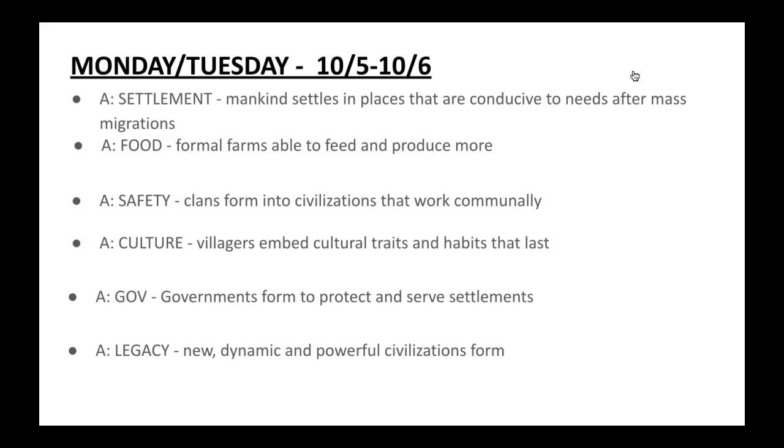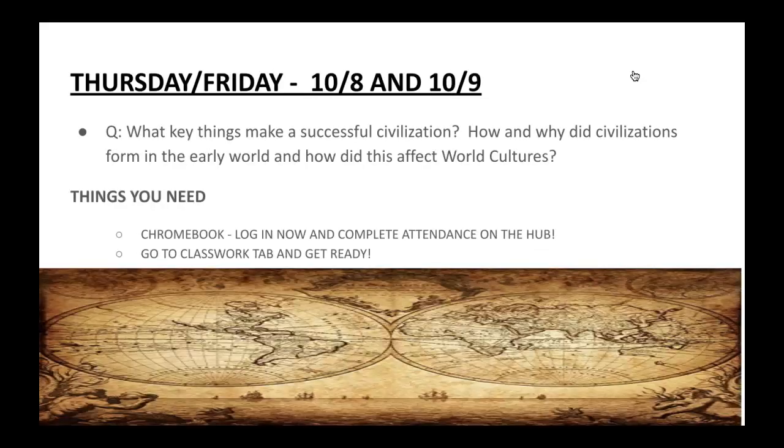Let's go to the next question of the day. For Thursday and Friday, what key things make a successful civilization? How and why did civilizations form in the early world, and how did this affect world cultures? So this might sound similar to the previous question that we just asked. What I'm trying to get at here is, how did full-fledged civilizations that later rose to empires, how did they come to be, and why do we have to learn about them in a world cultures, world history class?